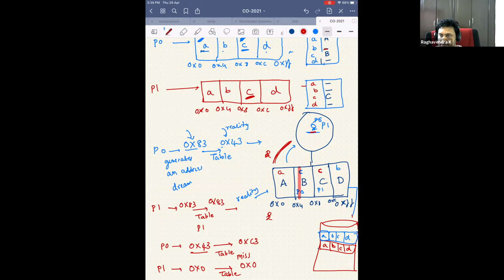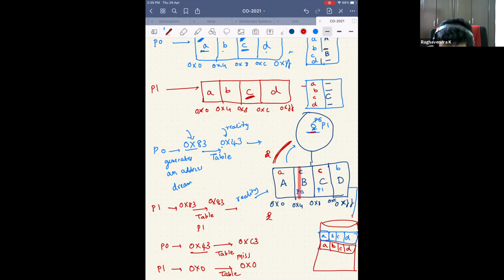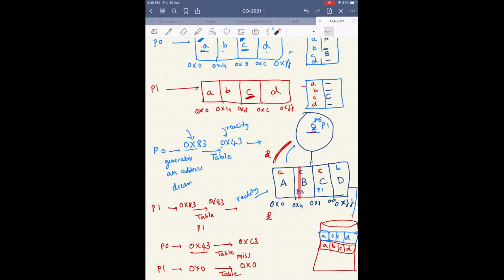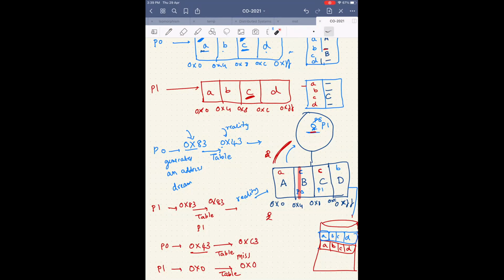So do you think this works? Sir, but let's say the leaf is replaced like this. It is C1 and it is being used by P1. So won't it create some problems? Okay, I didn't get you. So you are saying you want to replace this? When I brought A. Yes, maybe, sir. Okay, so we'll go back to that.